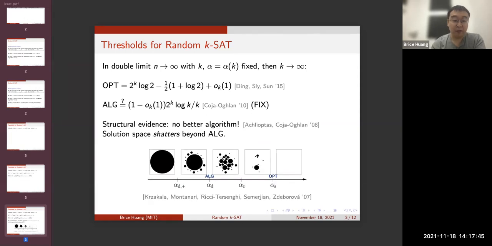But we have heuristic structural evidence that this is the best we can do. And this is because the solution space undergoes a dramatic phase transition around 2 to the k log k over k. Namely, below this threshold, the solution space looks like a single big cluster, whereas above it, it looks like exponentially many small disconnected clusters. And in the shattered regime, local search heuristics become powerless. And this is some evidence that algorithms should not succeed.